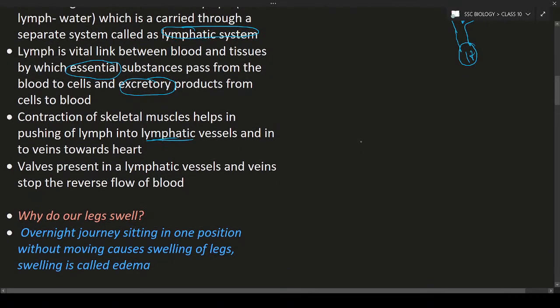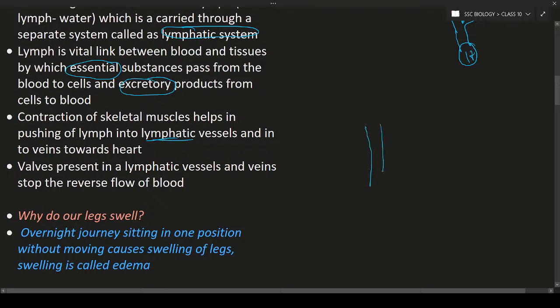Here, the valves are present in the lymphatic vessels and also in the veins. Not only in the veins, but we can also see valves in the lymphatic vessels. Why are valves required in the lymphatic vessels? The reason is there is not much pressure in the lymphatic vessels. If there is not much pressure, there will be no proper supply. So to make the proper flow of lymph through the lymphatic vessels, the valves are necessary.